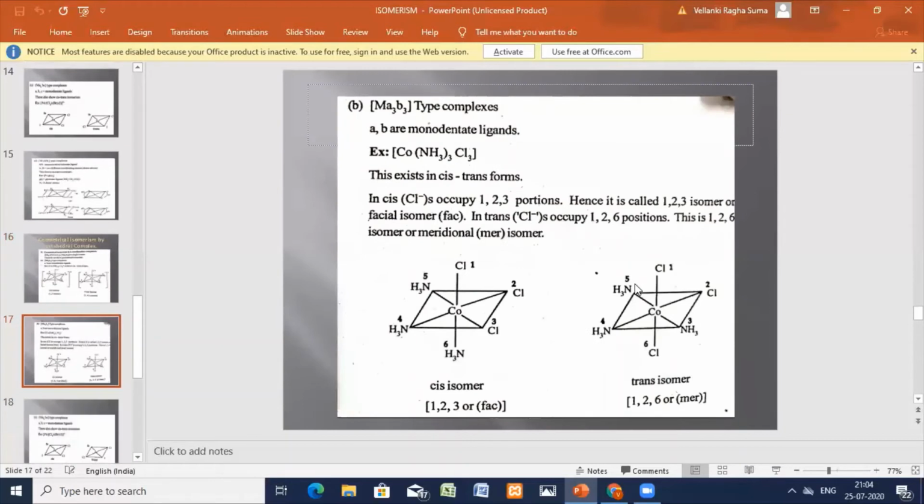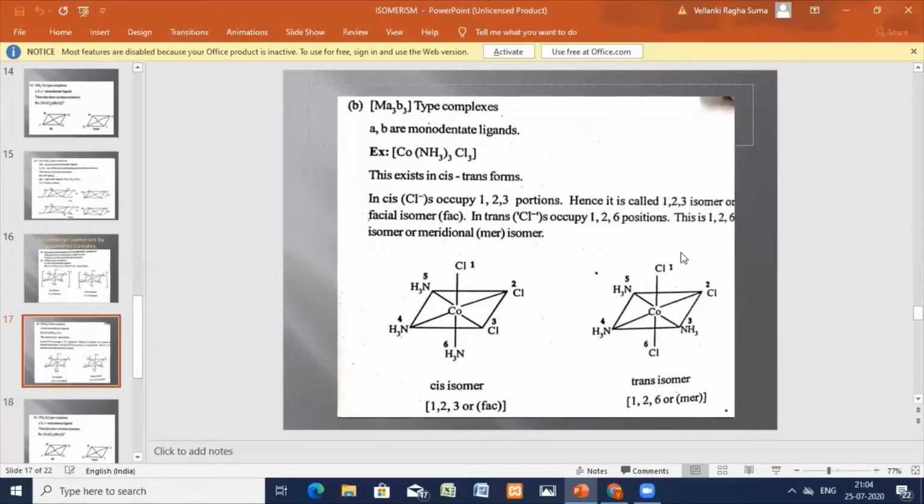Now we'll go for the next one, MA3B3 type. Here you have monodentate ligands, three A and three B ligands. Here is the example, triamminetrichlorocobalt complex. They exist in cis form. Okay, 1, 2, 3 cis. You can call it the 1, 2, 3 cis pack.